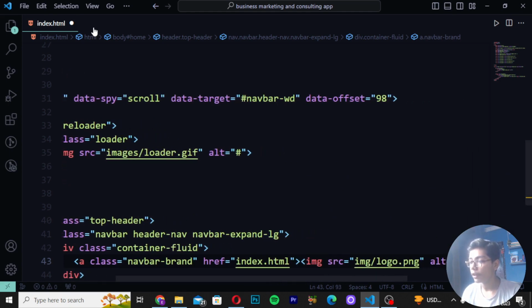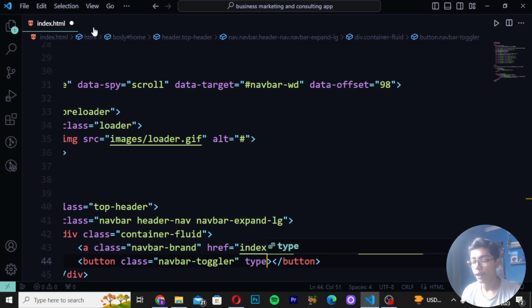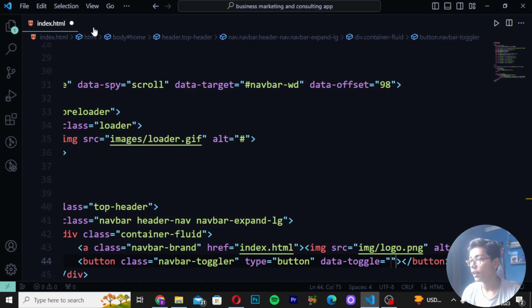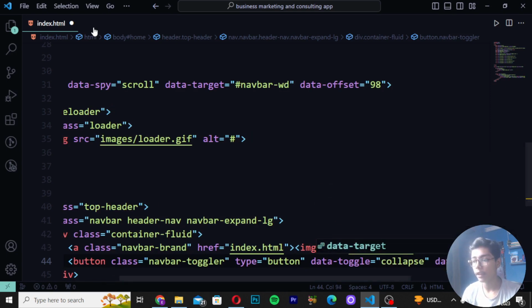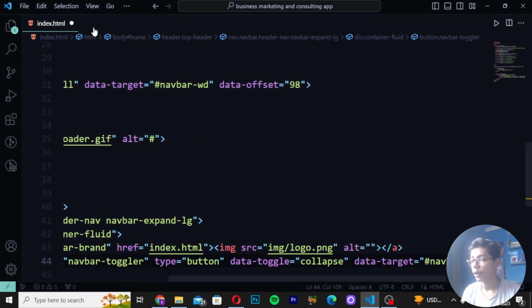Move after the closing a tag which we have created and write here button. Write class as navbar toggler, write here type button. So here I will be writing that. Then write here data-toggle, and then here I will be writing collapse. Then here I will be writing data-target equal to, then you have to write here navbar wd.